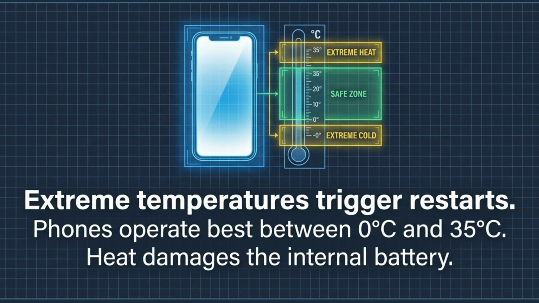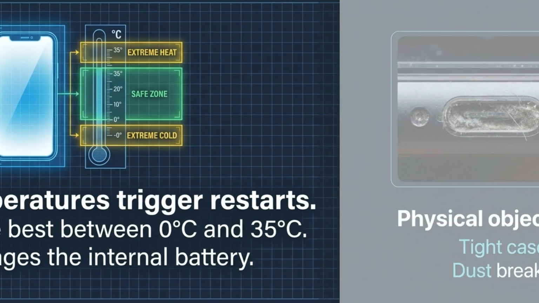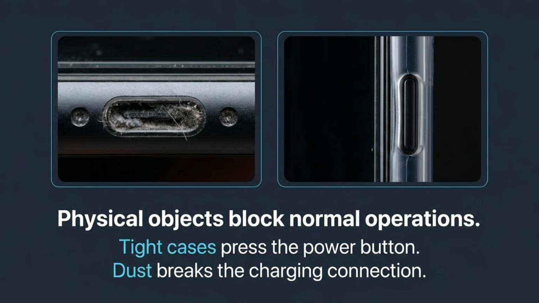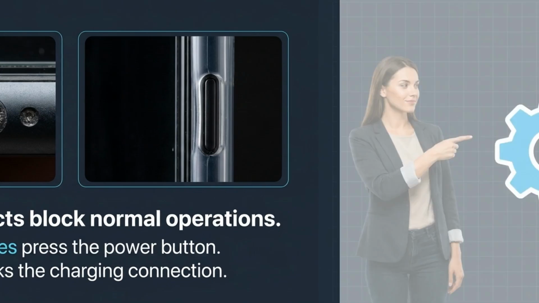Extreme temperatures can trigger restarts. Phones are designed to operate optimally between 0 and 35 degrees Celsius. Operating outside this range, especially in high heat, can damage your battery and force your device to shut down for safety. Physical obstructions can also be the culprit. A case that is too tight might be accidentally pressing the power button, causing intermittent reboots. Meanwhile, dust or debris inside the charging port can interfere with power delivery, leading to system instability.